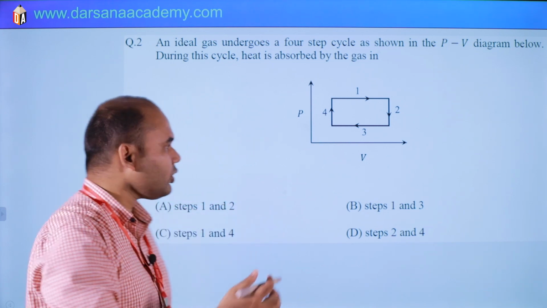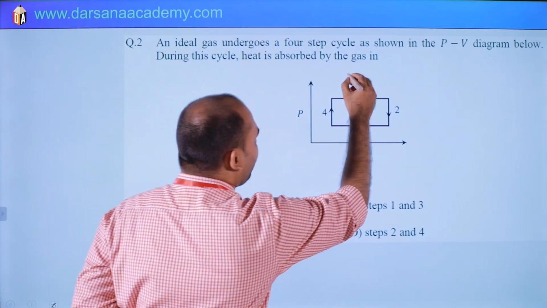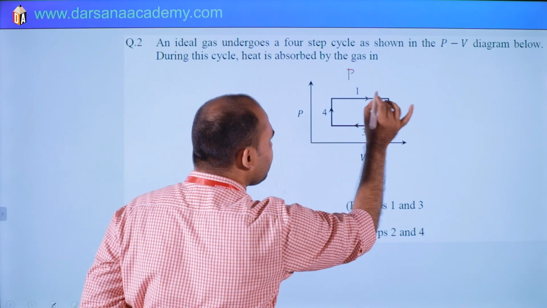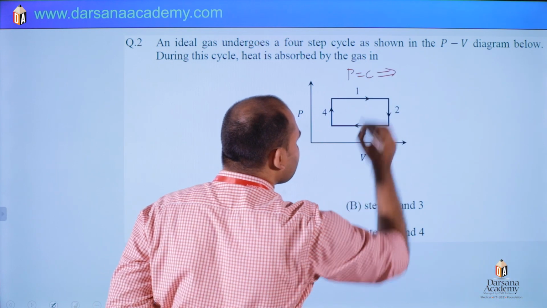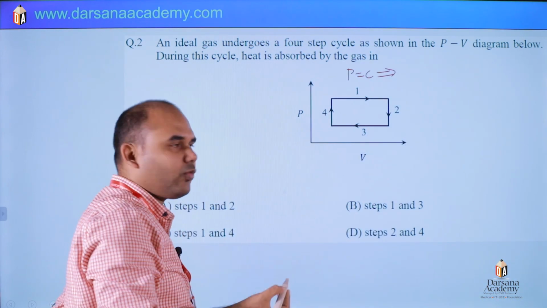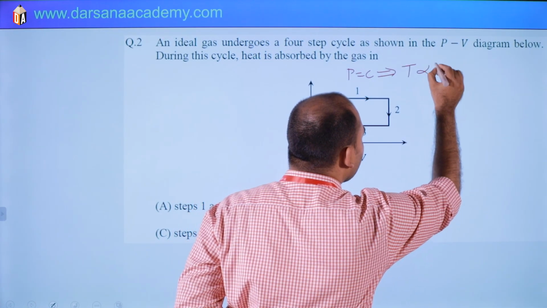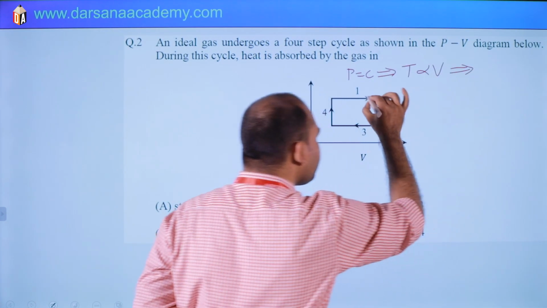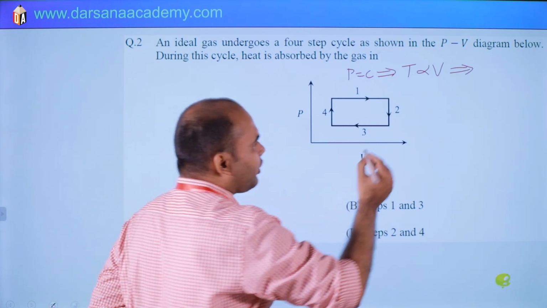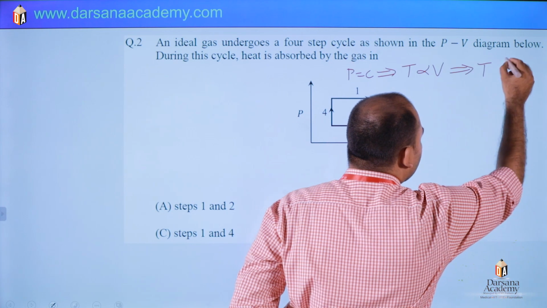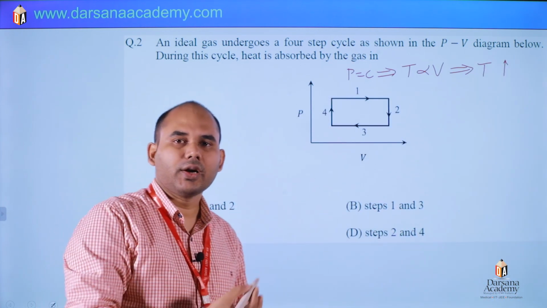Let's see. Process 1 to 2 is isobaric, pressure constant. So temperature will be proportional to volume, and in this process volume is increasing, so temperature will increase. But what about heat addition?